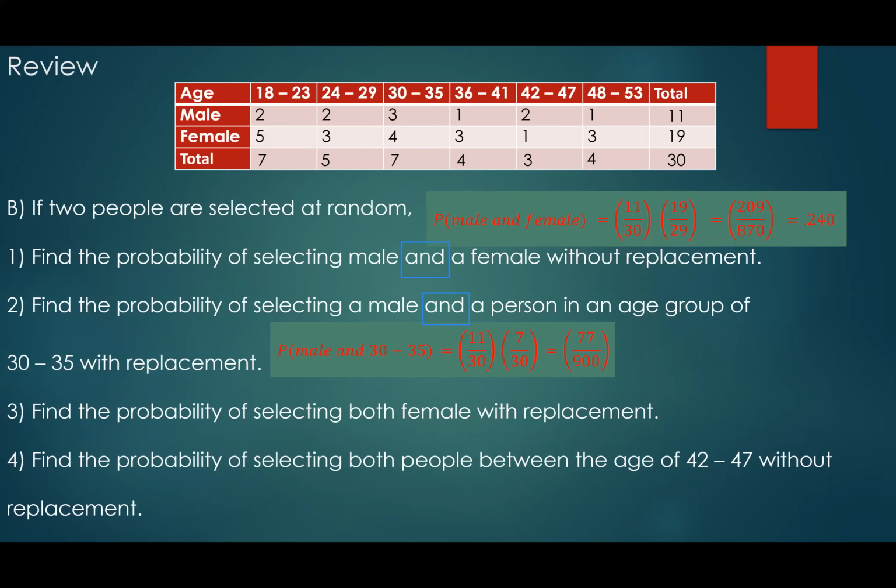If I want the probability that 10 of them are male, where the first person I pick is a male, the second person is a male, and I replace them back, I still have 11 over 30, 11 over 30, 11 over 30 every single time. Everybody see that? So in that case, because I replace it back, they are independent. They do not affect each other.